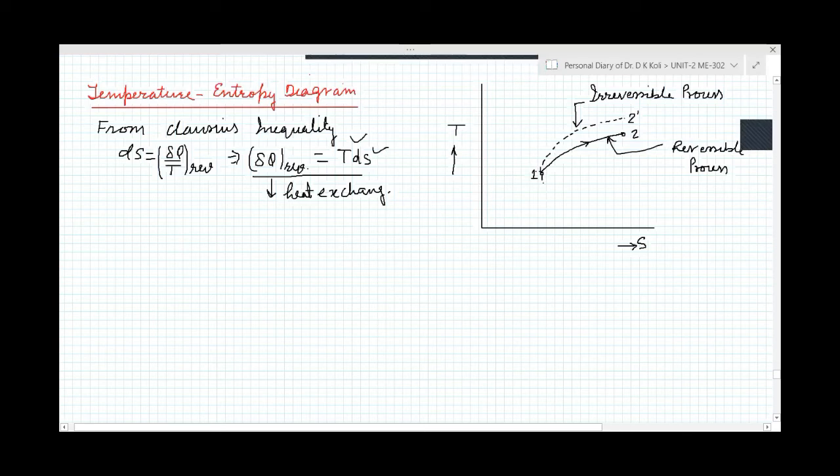The area under the curve is actually the heat exchange or heat transfer. This point is A and this point is B. And also we can take the elementary area of this process under the curve.